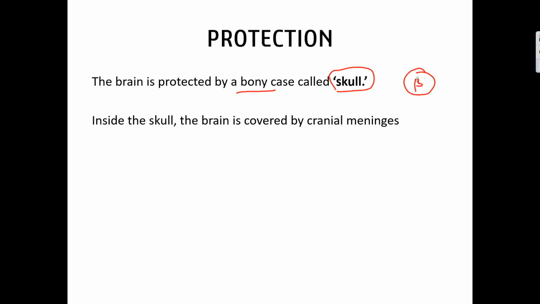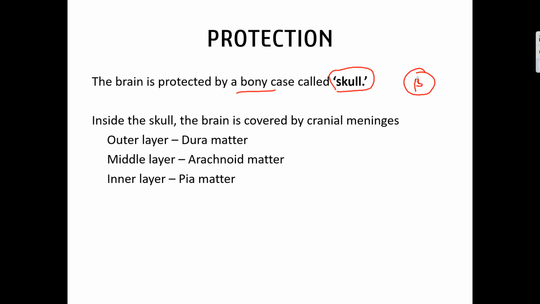Inside the skull, the brain is covered by cranial meninges. The outer layer is called dura mater, the middle layer is called arachnoid mater, and the inner layer is called pia mater. All these three layers protect the brain from heavy shock or blows.